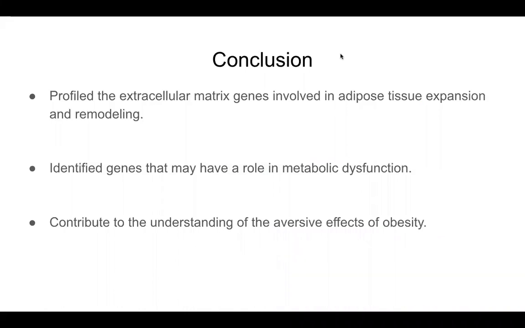And in conclusion, by looking at the differential gene expressions of the matrisome of weight discordant twins, we were able to profile the extracellular matrix in the adipose tissue. And moreover, we identified genes that may have a role in metabolic dysfunctions caused by remodeling of the adipose tissue. And these results can contribute to understanding the adverse effects of obesity and the root of health risk related to chronic weight gain.